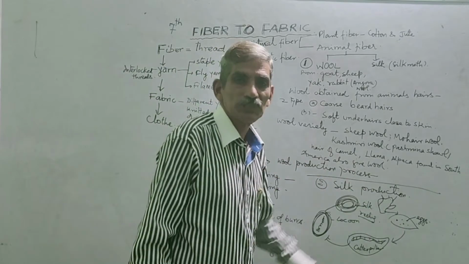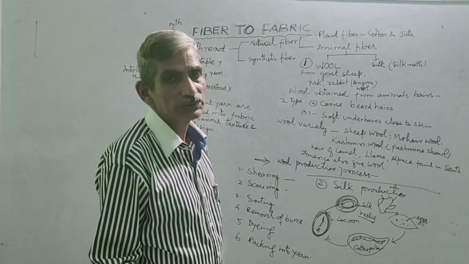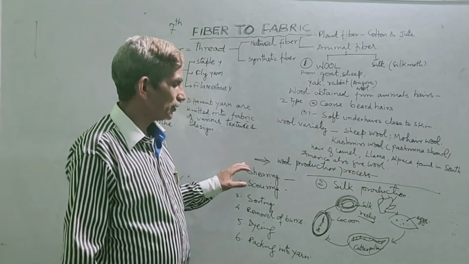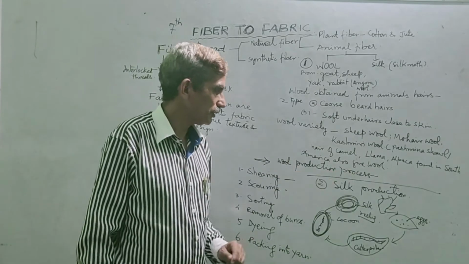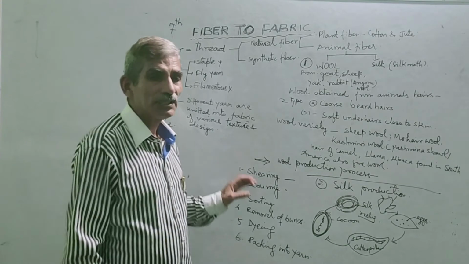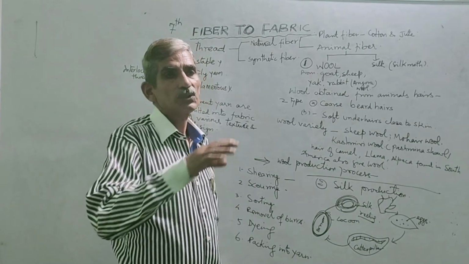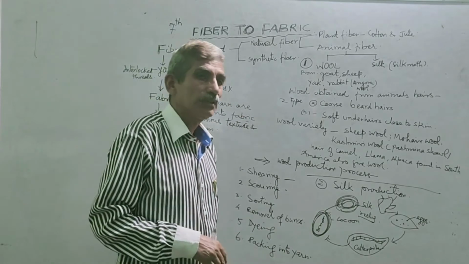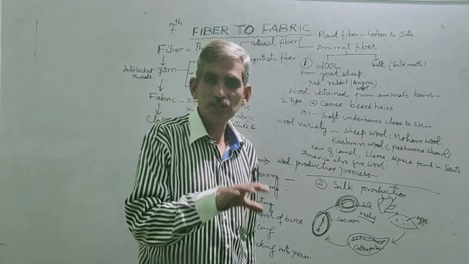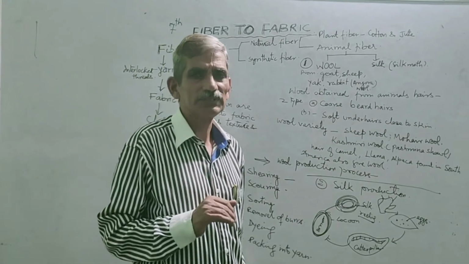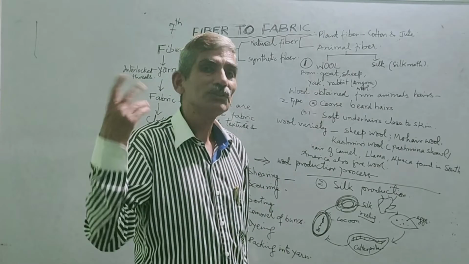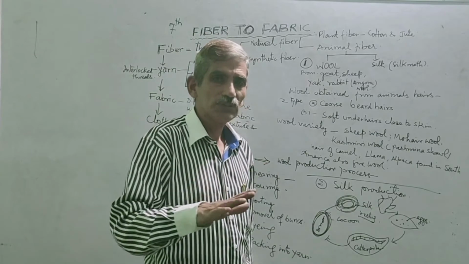So, the wool production process: how wool is produced and how it is processed. The first thing in the production of wool is shearing, wool shearing. During the summer time, the hairs of goats or sheep are cut down. Their hairs are removed from their body, because in summer they do not need hair, and we need those hairs for winter. So we remove them.